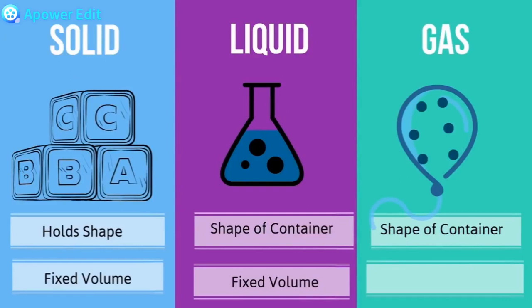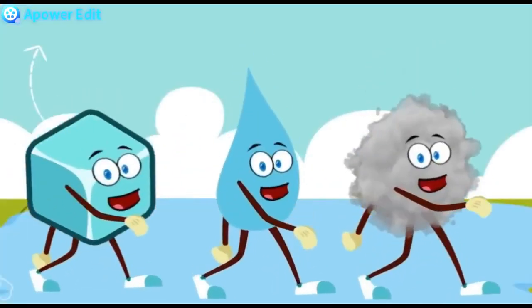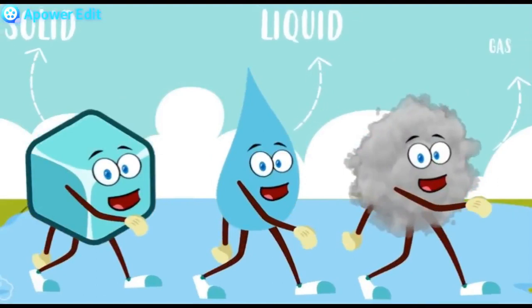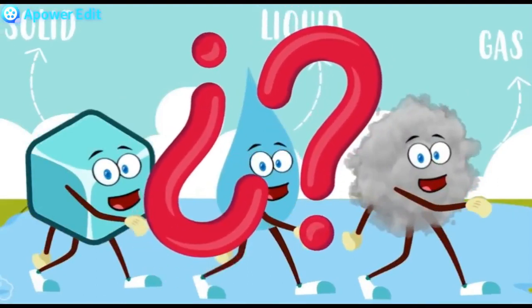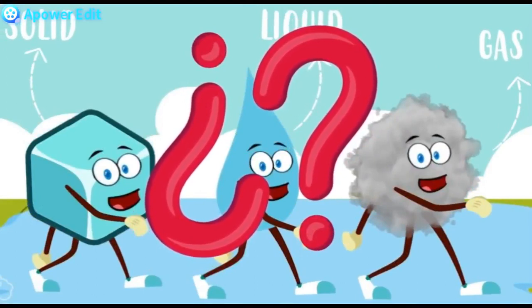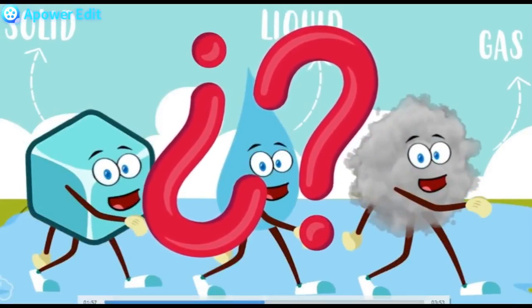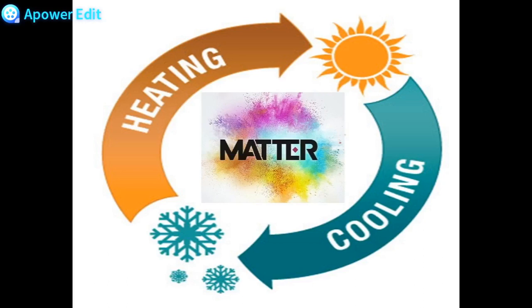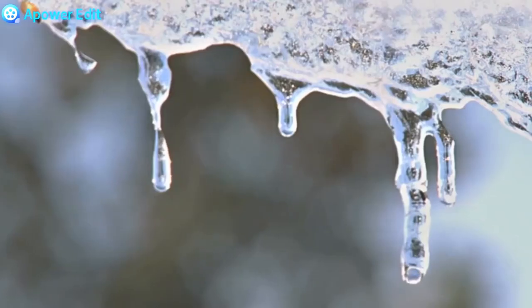Gases take the shape of the container and volume of the container as they spread out to fill up all the space available to them, thus changing the volume. Gases are often invisible. Now we know about three states of matter. But do you know how we can change from one state to another? A matter may change from one state to another on heating or cooling.